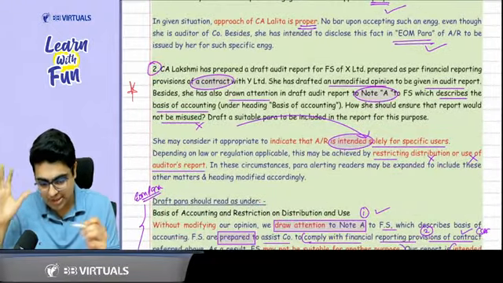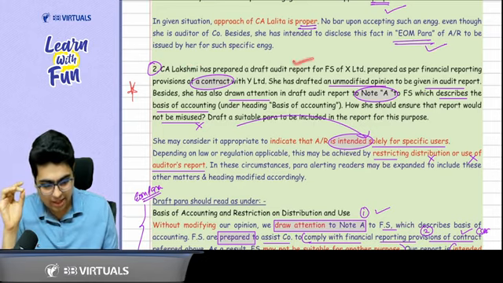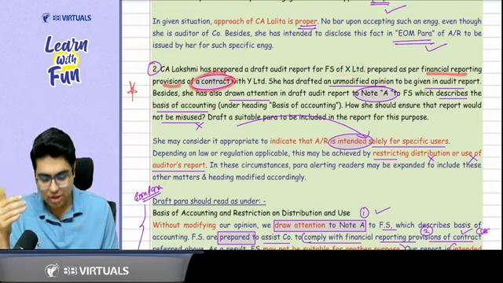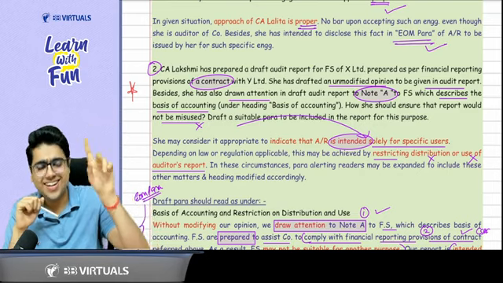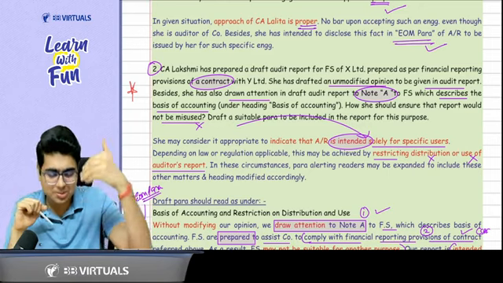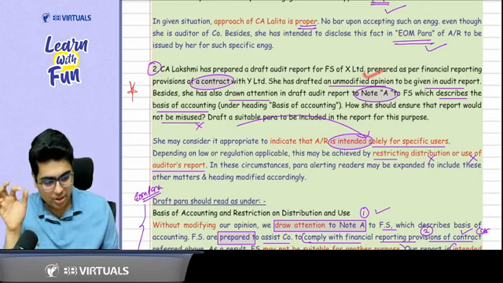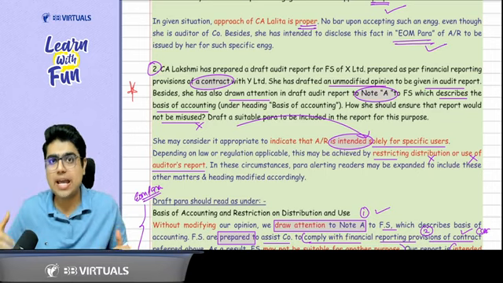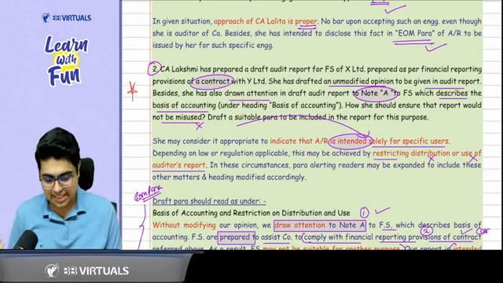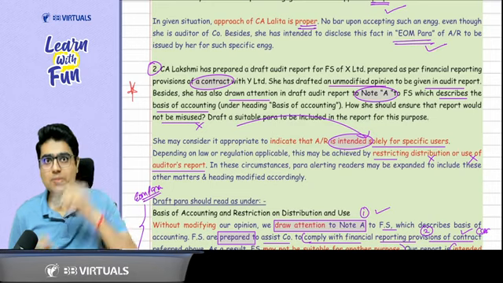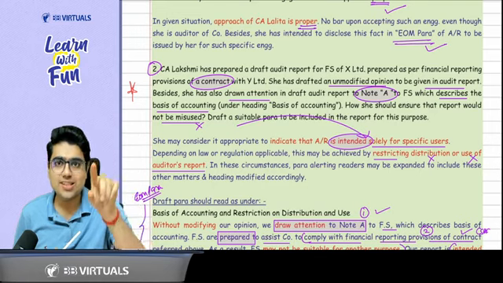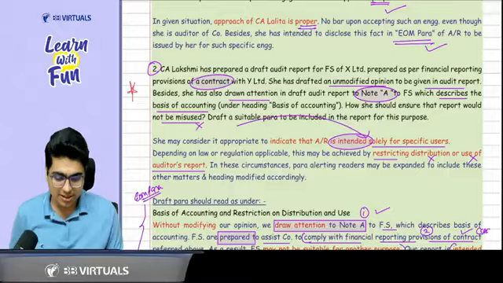Question number 2, it is a good question. Please mark it important from exam point of view. CA Lakshmi has prepared the draft audit report for the financial statement of X Limited, prepared using the financial reporting provisions of contract. CRC, ter. Creditor, regulator, contractor. Again, it is a special purpose framework. She wants to give an unmodified opinion and draw the attention to note A. So whenever you want to draw the attention, you use which para? Emphasis of matter para, which describes the basis of accounting. How should she report this so that it is not misused? Not misused means you have to mention this is only for specific users, not to be distributed, not to be used by others. So draft the suitable para.